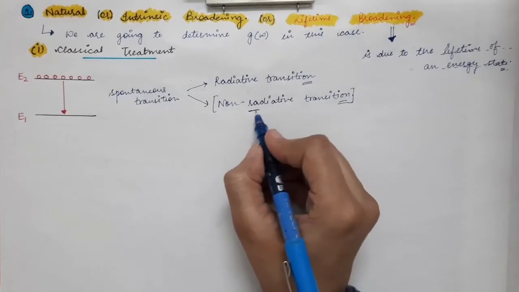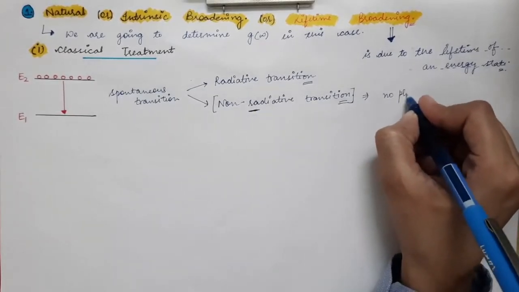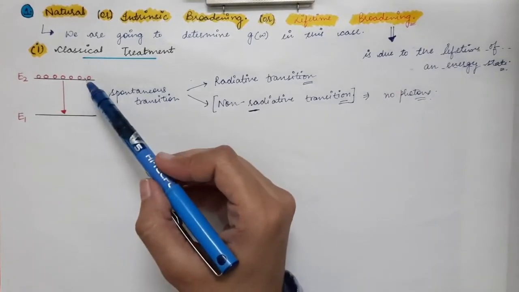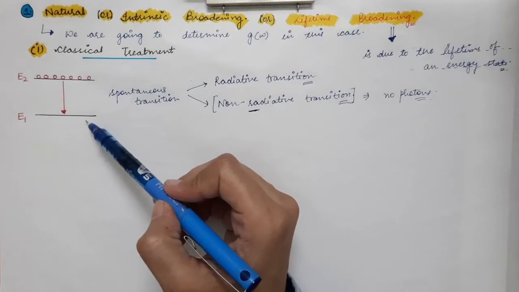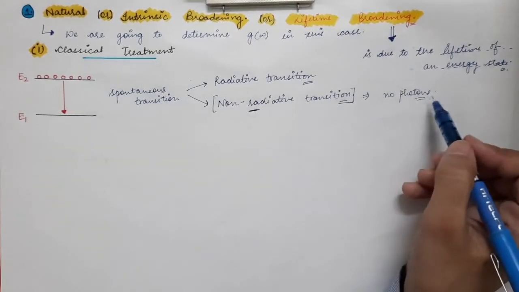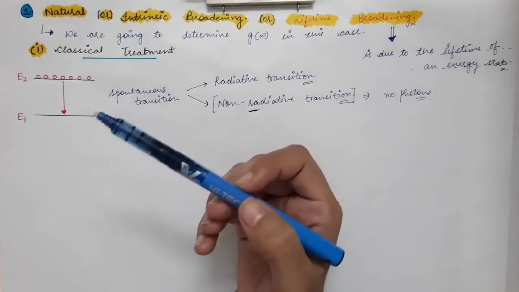As its name suggests, no photons are emitted in this case. When the atom makes a transition to the lower state by non-radiative transition, no photons are emitted, and the extra energy is lost to the surroundings.